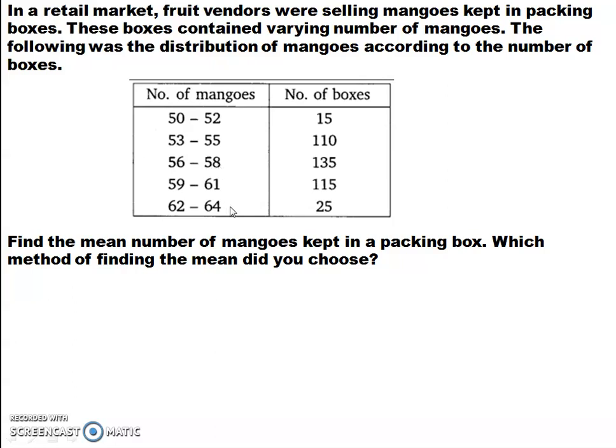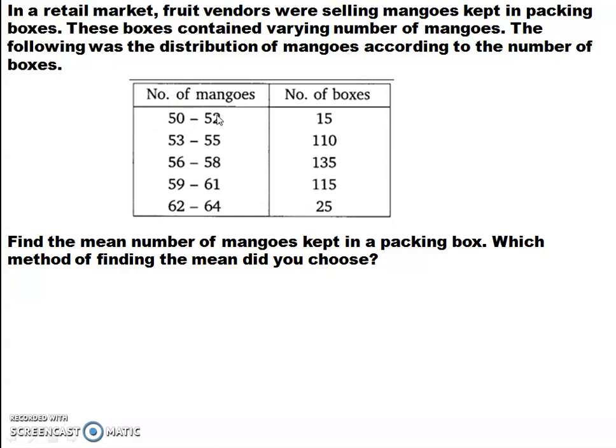Here what happened? Here 50, 52, 53, 55, 56, 58. So how will you choose the class height? Class height is upper limit of the previous and lower limit of this. Here 55 minus 52 or 53 minus 50.